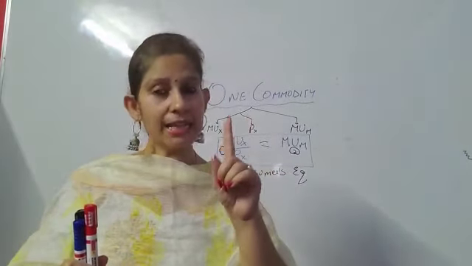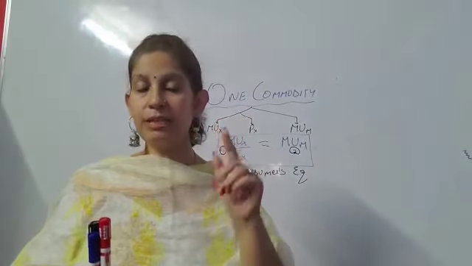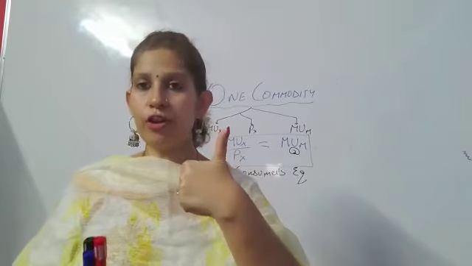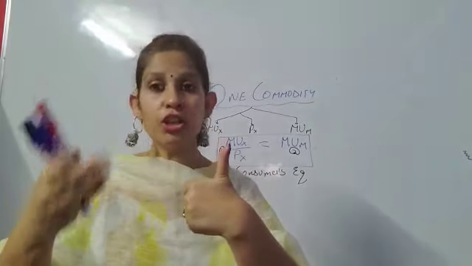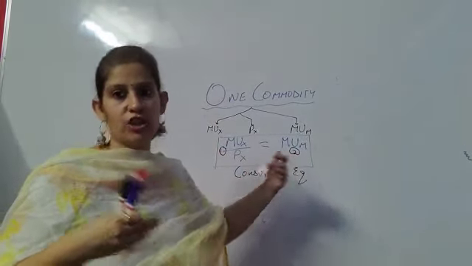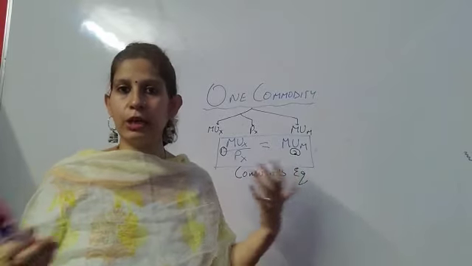Marginal utility is in terms of utils. Price is in terms of rupees, but when I am dividing it, I am getting the utility in terms of utils of 1 rupee. What is the utility I am getting by spending 1 rupee? And this is the utility which I should get. So when they are equal, that is called the consumer's equilibrium.